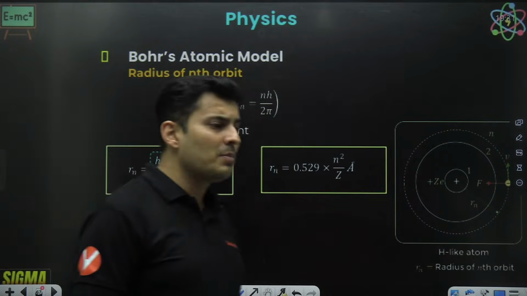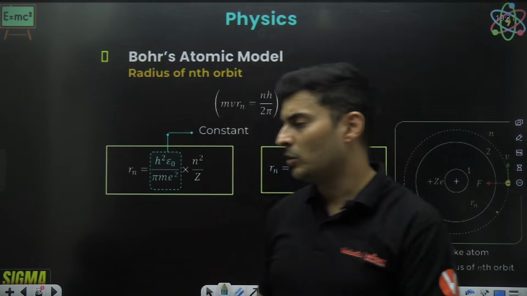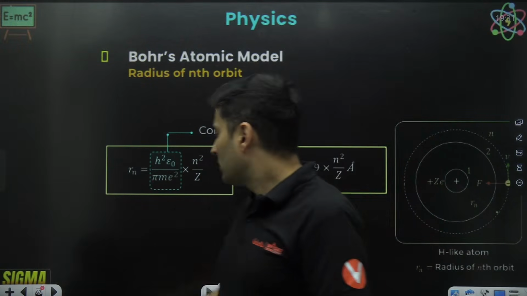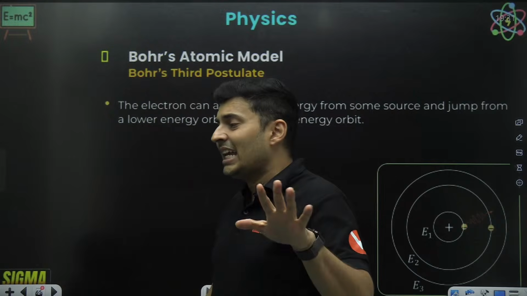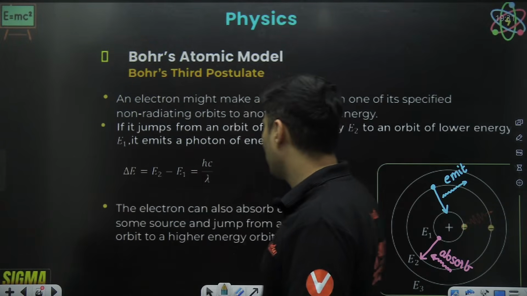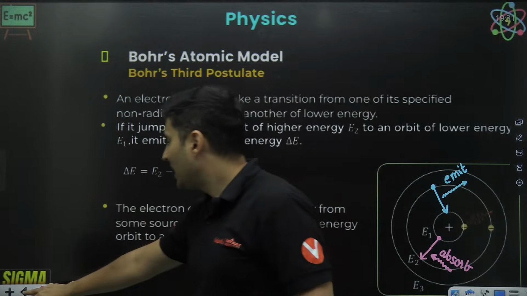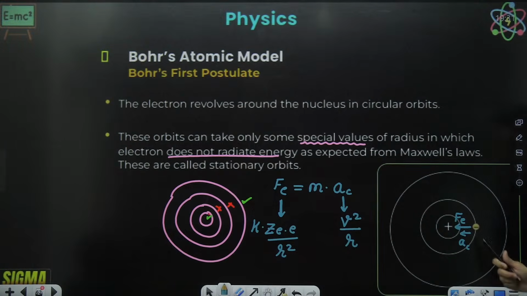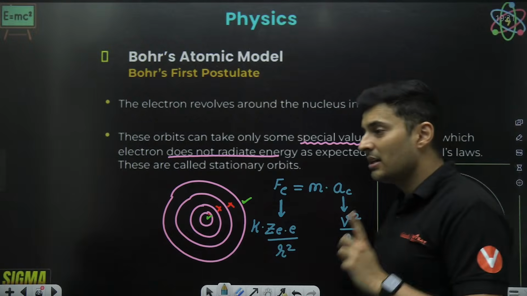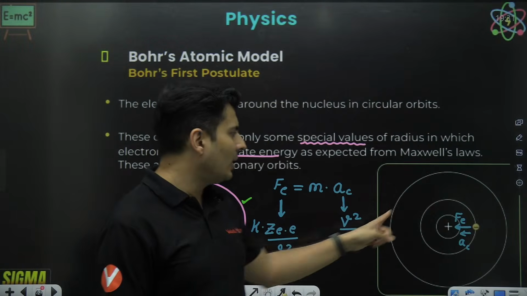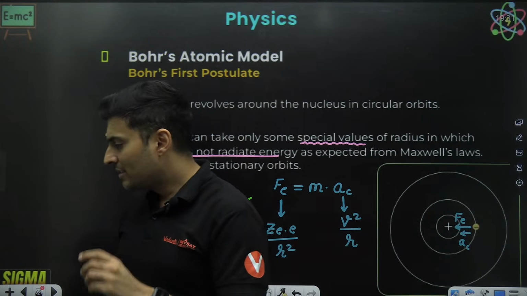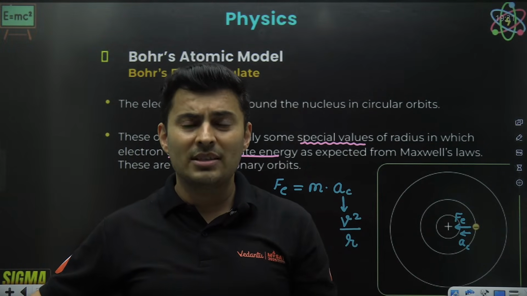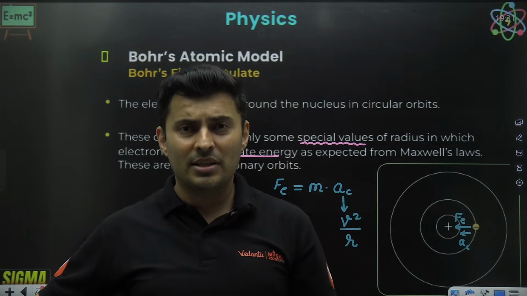What about lithium 3 plus and all of that, or lithium 2 plus? See, Bohr's model did one thing in a very sly and wicked manner. When he did all of this, and he said that yes, there is a force by the nucleus towards the center, he never ever calculated the force due to other electrons. It is a very smart move if you think about it, because the other electrons will also cause some repulsion, and that is very complex to calculate.